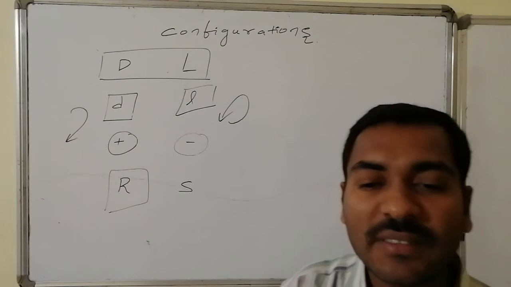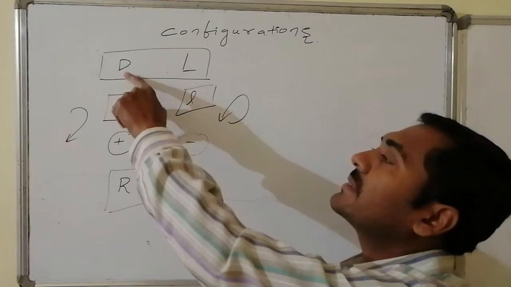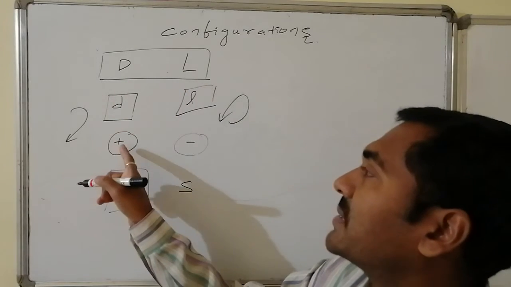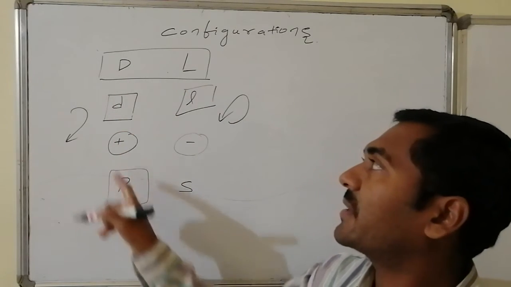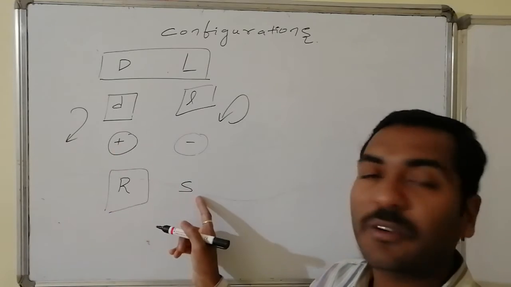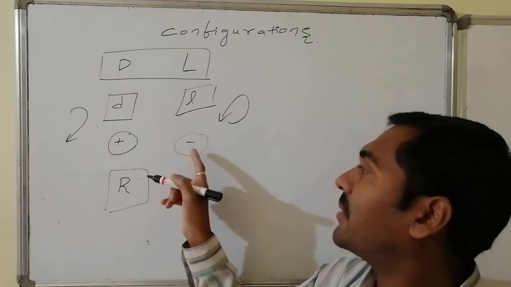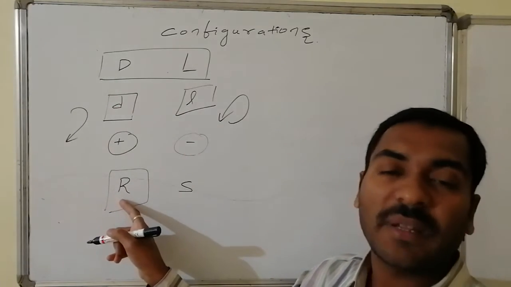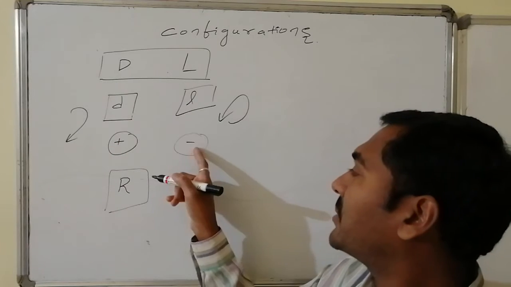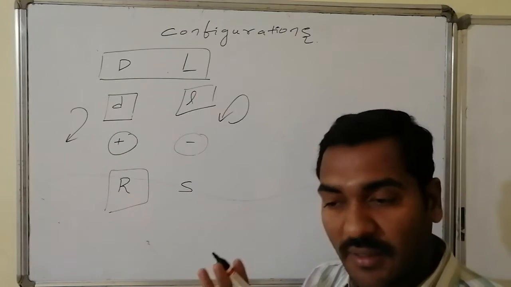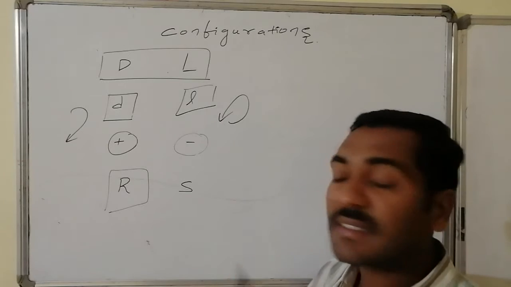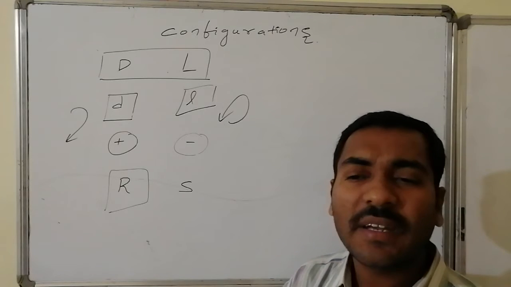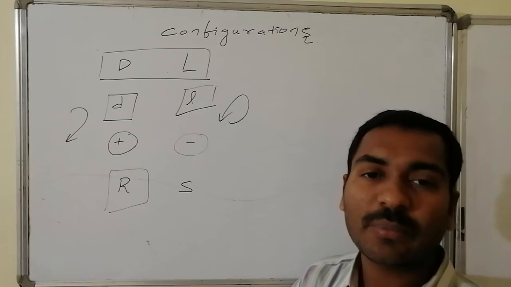Any variety of combination can be present. For suppose, capital D can have positive rotation with R configuration, positive rotation with S configuration, negative rotation with R configuration, or negative rotation with S configuration. Thus, any variety of permutations and combinations is possible.